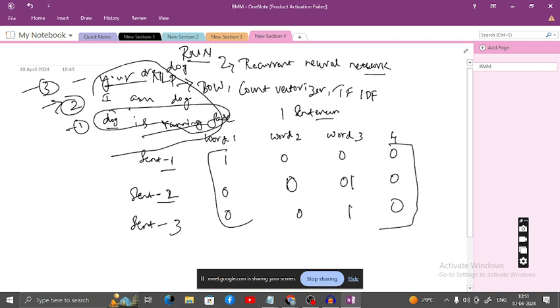These vectors are going to be plotted, and based upon that we calculate the count vectorizer, or we calculate the term frequency. Relatively we are going to assign some weights. If you are comparing this with some other word, we give some weightage. That is TF-IDF. So here we are giving the weightage: if it is present, it is 1, and if it is not, 0. We are not bothered about the context.